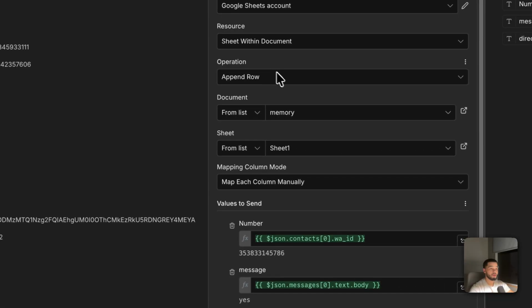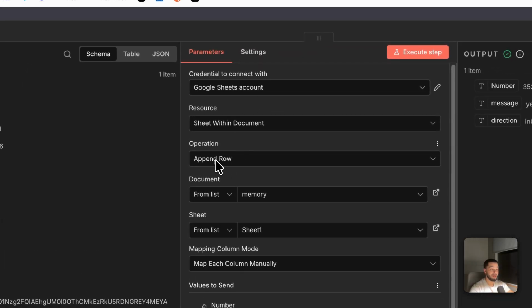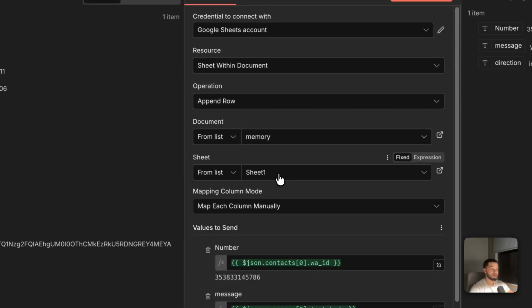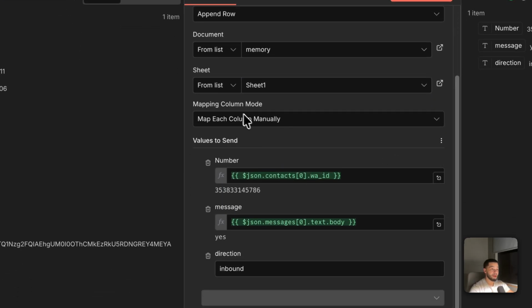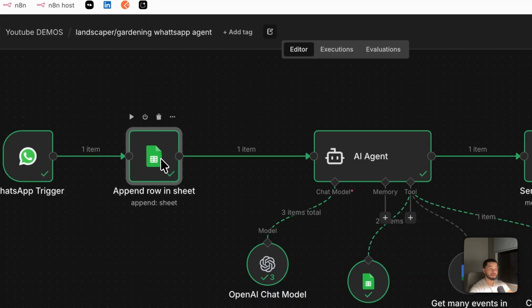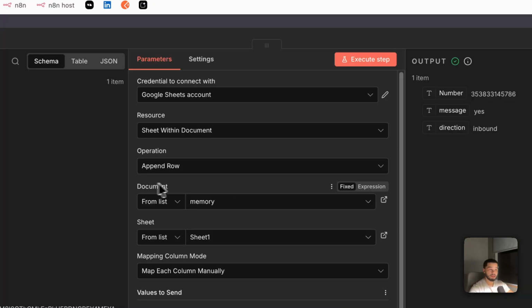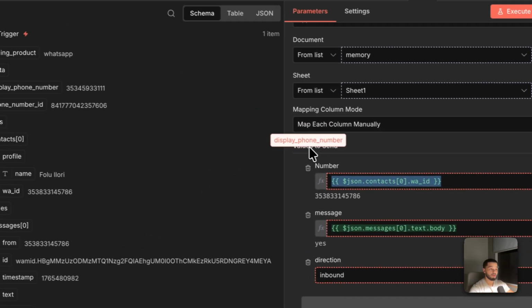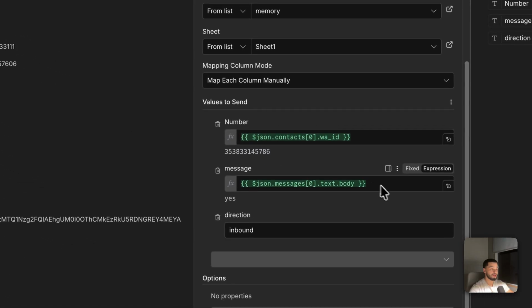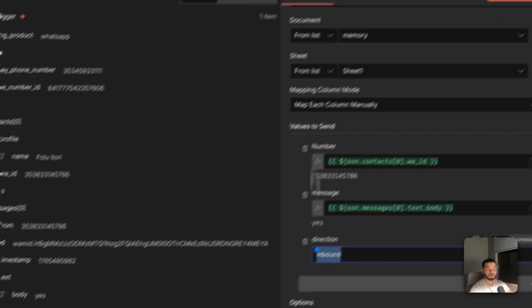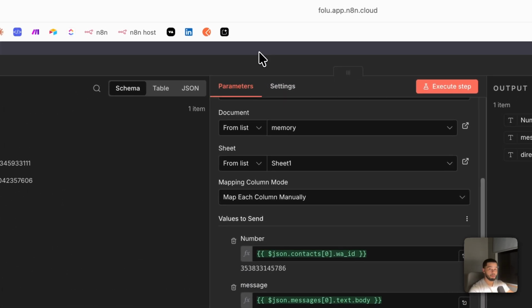After we create that table, we're going to select the Google Sheets append a row. In this append a row, we're going to select the table that we just made, which is memory. That's going to be in sheet number 1. We're going to make the mapping mode manual. Now we're going to map the number as the inbound number, as this sheet is basically going to store any inbound message that comes in before it even reaches the AI agent. We're going to select the number, which is going to be the person's display phone number. We'll bring that over and drop it in here. The message is going to be the body of whatever they sent over, and then the direction is going to be inbound, so we can just type that in and keep it hard coded.